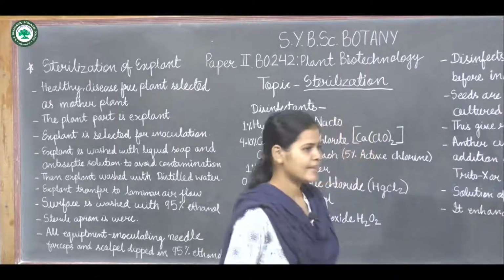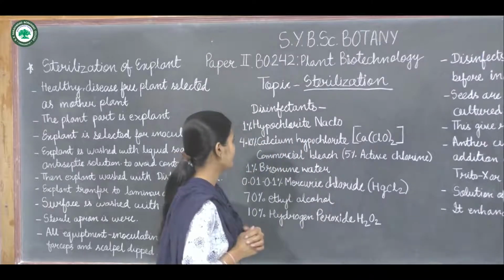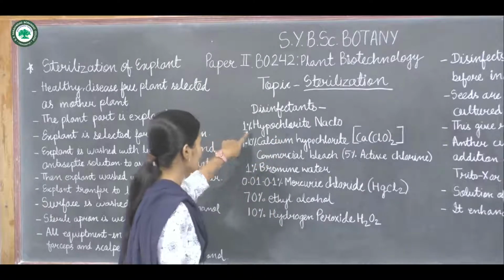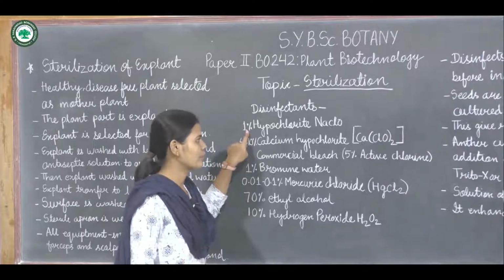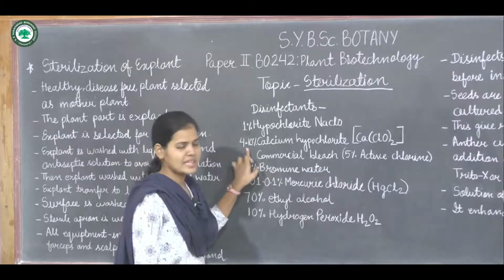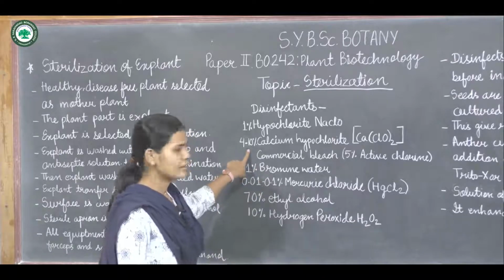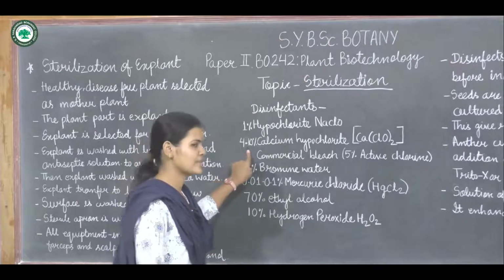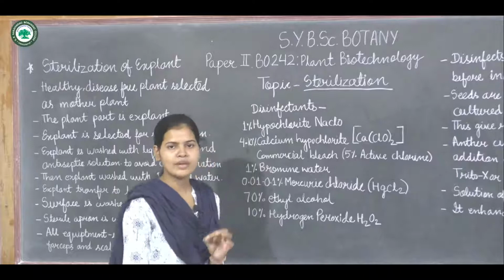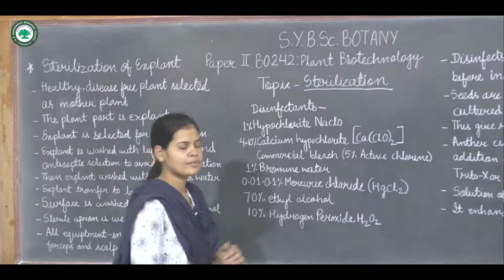Then there are certain types of disinfectants that can be used for sterilization. First, 1% sodium hypochlorite, NaClO. Then 4 to 10% calcium hypochlorite, Ca(ClO)2. Then commercial bleach, which should have 5% active chlorine, can be used as a disinfectant.